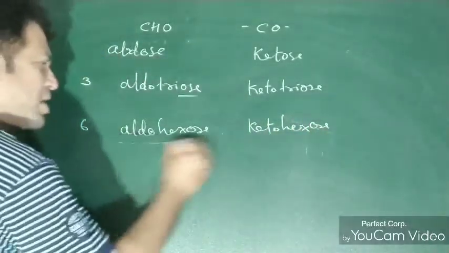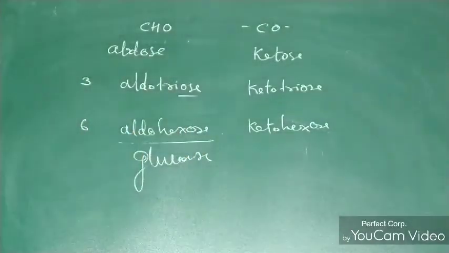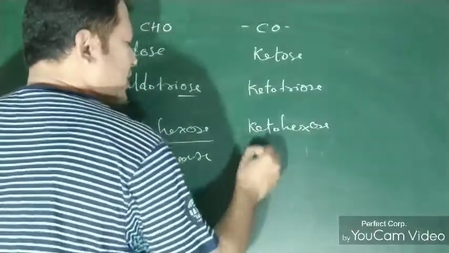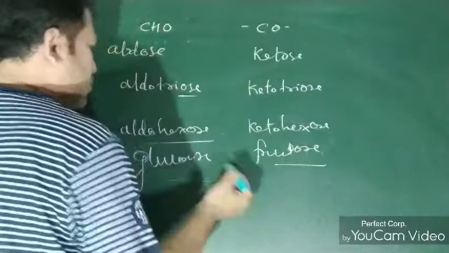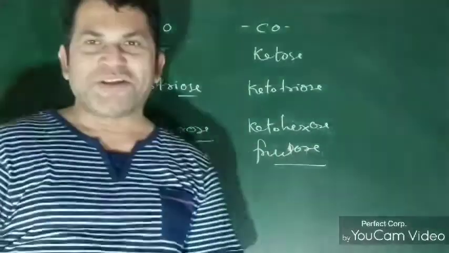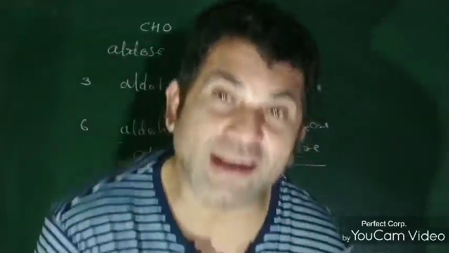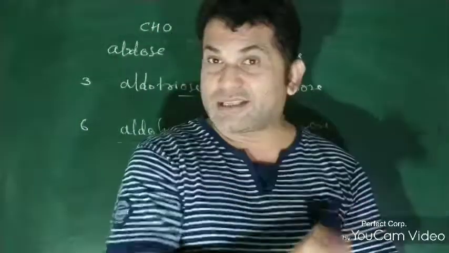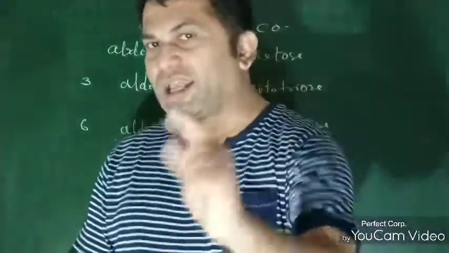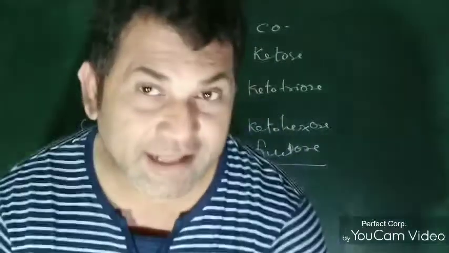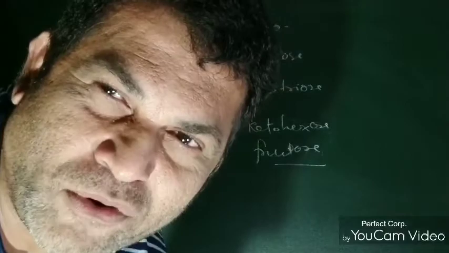Dear students, remember aldohexose is nothing but glucose. Glucose is also known as aldohexose, and ketohexose is known as fructose. So in fructose we have a ketone group, and in glucose we have an aldehyde group. So this is the most interesting and very important part of the lesson we have completed here. This is the story of lesson number 14, and the name of lesson number 14 is biomolecules. That will be more interesting now.